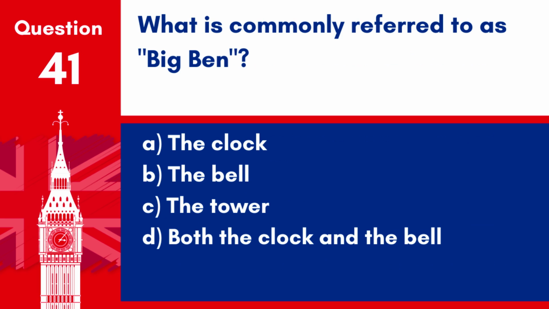Question 41. What is commonly referred to as Big Ben? A. The clock. B. The bell. C. The tower. D. Both the clock and the bell. Answer: B. The bell, commonly referred to as Big Ben. This actually specifically refers to the Great Bell inside the clock tower at the Palace of Westminster.